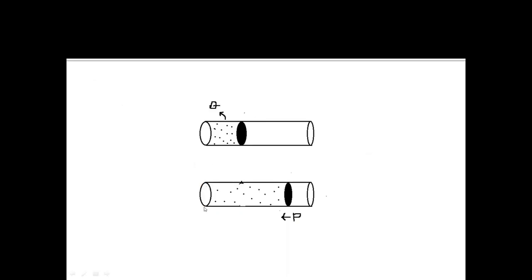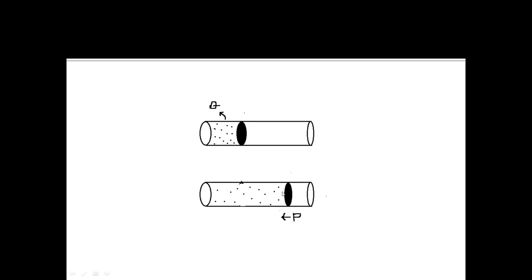So consider a cylinder here with air particles inside it, and this black thing represents the piston. Let us apply a pressure on this piston. This applied pressure should be greater than the pressure exerted by these air particles. If the pressure which we exert and the pressure exerted by the air particles are the same, then this piston will remain in equilibrium and will not move. So we are applying a pressure which is greater than the pressure exerted by the air particles inside the cylinder.